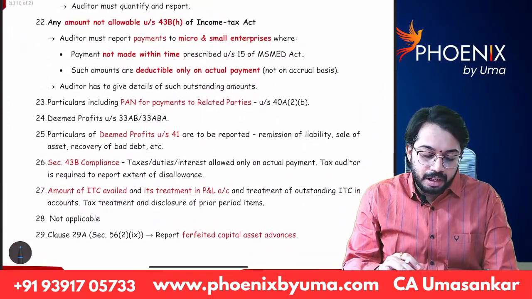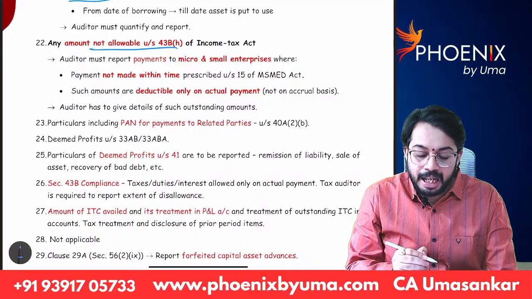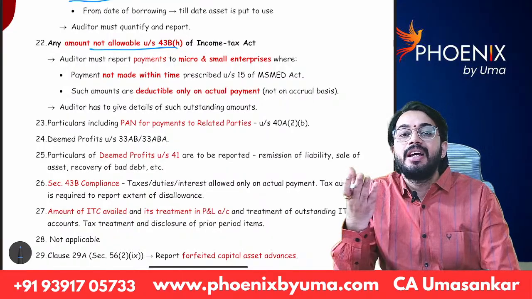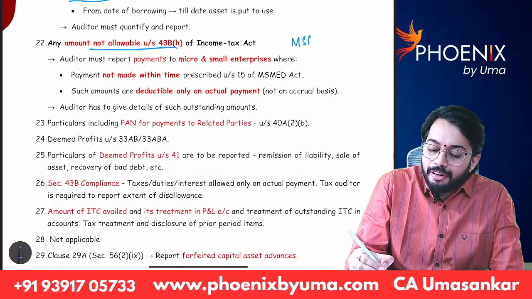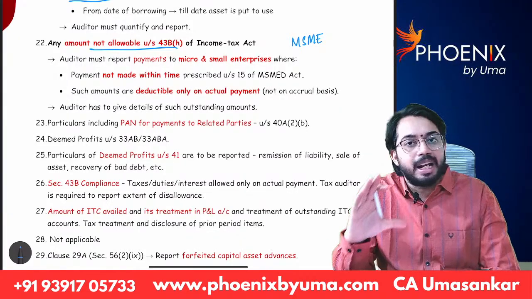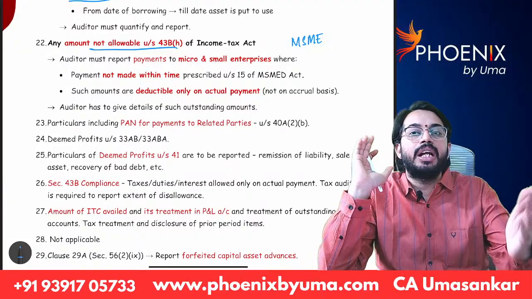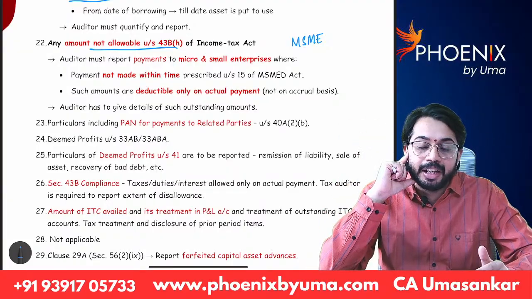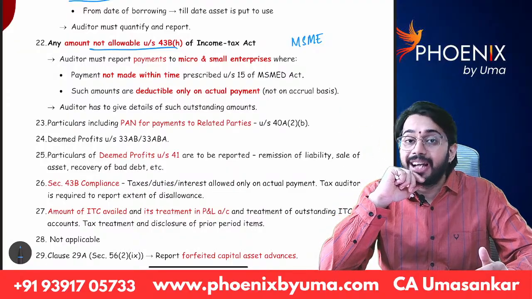Okay. Next, any amount not allowable under section 43B(h). What do you mean by this? Recently, a provision was introduced regarding MSMEs. If there is an agreement, as per the agreement, whatever the due date is there, within the due date payment should be made to the MSME. Then only it is allowed as deduction on accrual basis, otherwise on cash basis.